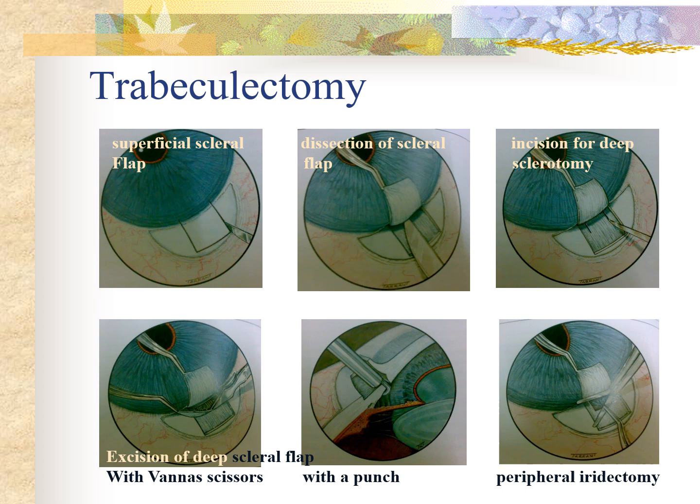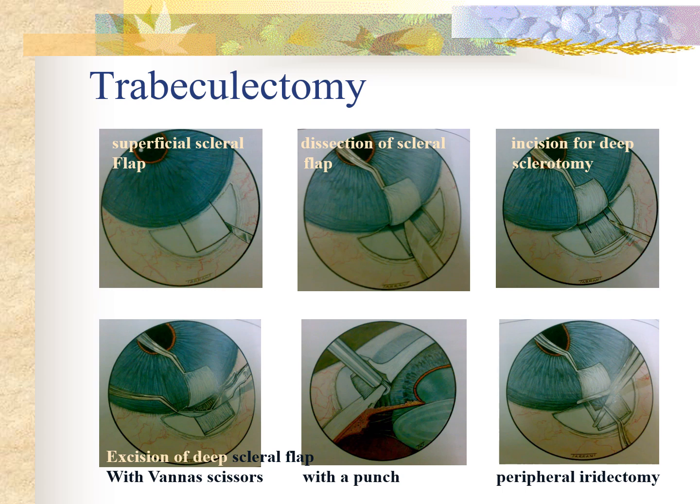Then, after dissection of the scleral flap, a deep sclerotomy is created through which we enter the anterior chamber, through which we cut a small piece of iris, creating a peripheral iridotomy, and then we suture that flap. This creates a small partial thickness fistula through which the egress of aqueous humor occurs in order to control the